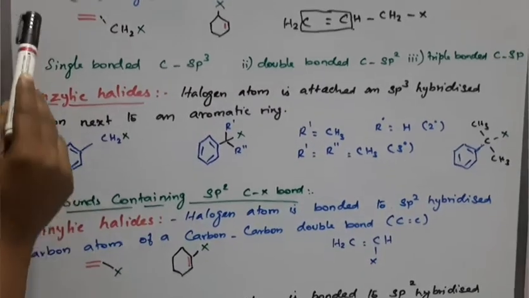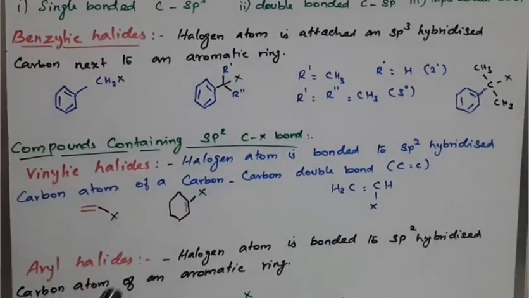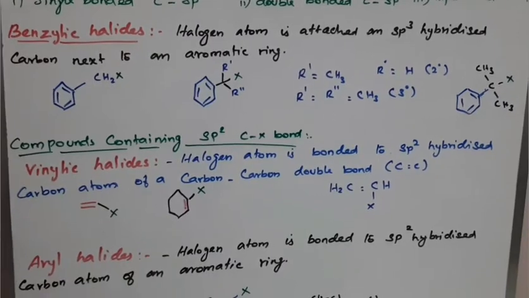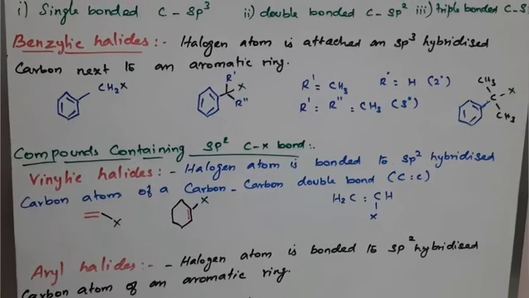After that, allylic halide, benzylic halide, vinylic halide and aryl halide. Okay children, this is your classification of haloalkanes and haloarenes.